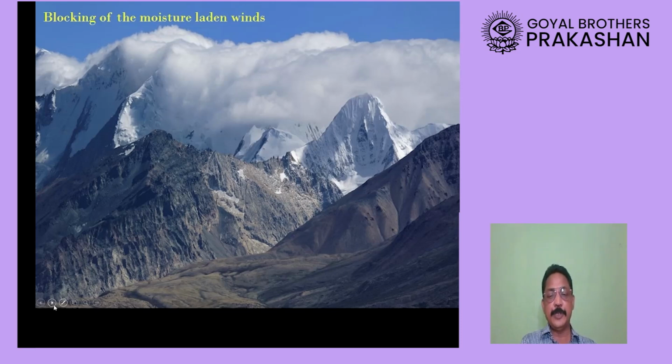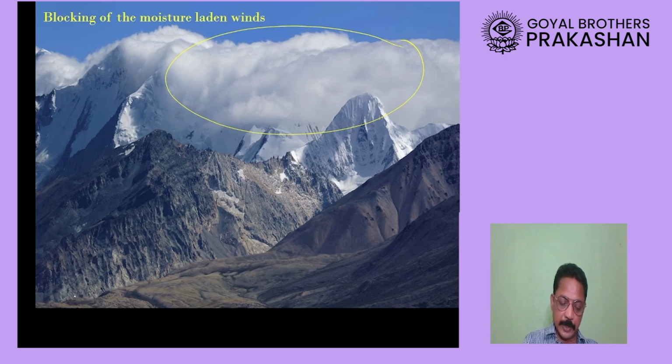You can see in this picture that the Himalayas are actually blocking these clouds. Clouds are unable to pass them, unable to cross them, I mean to say. That's why torrential rain will occur in India.